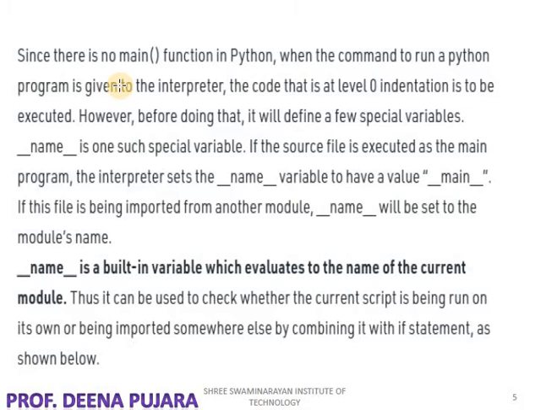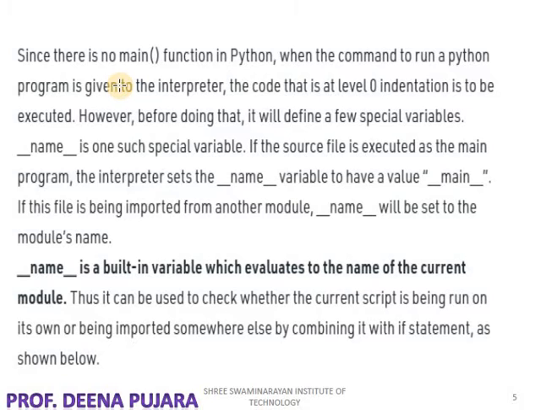Okay, and it will define a few special variables. So __name__ is one of the special variables. It means if the source file is executed as the main program, then the interpreter sets the value of the __name__ variable to __main__.